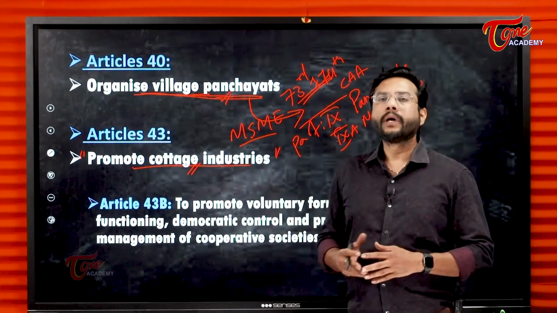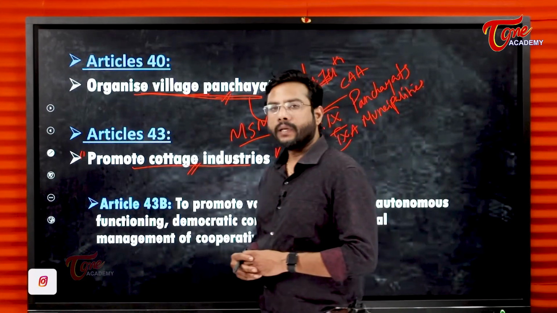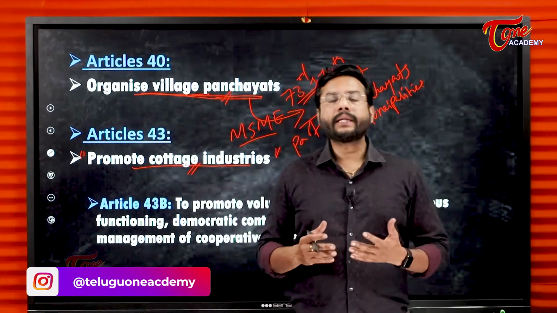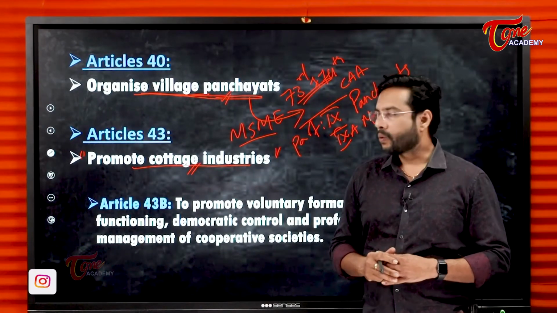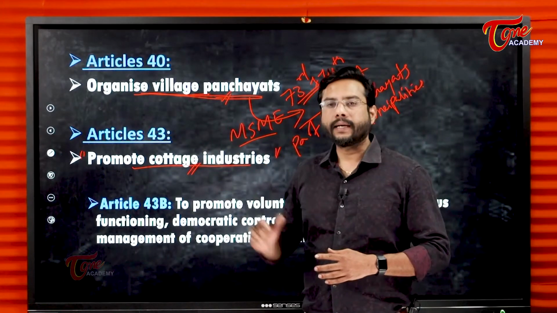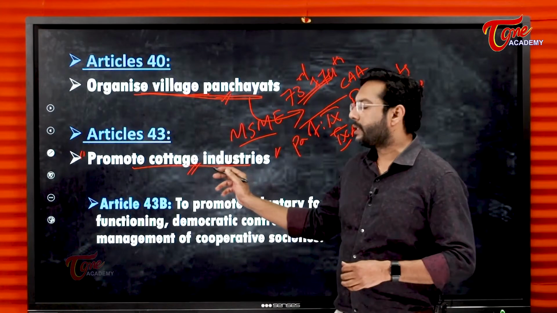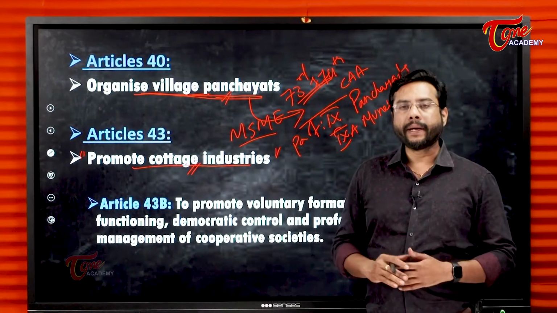This concept will strengthen the economic activity, or economically the people will be more strengthened. So we suggest that the steps taken by the government in promoting cottage industries will obviously decrease unemployment.